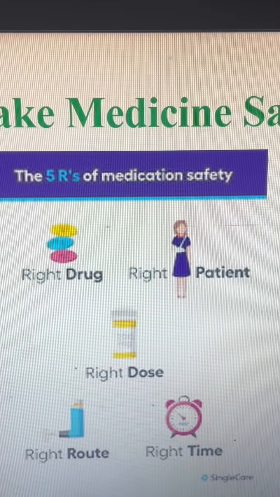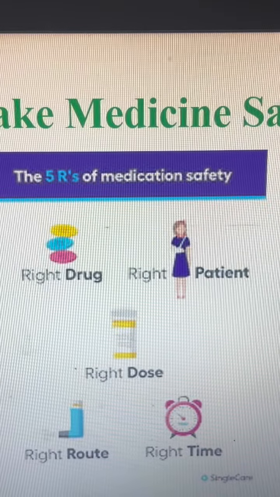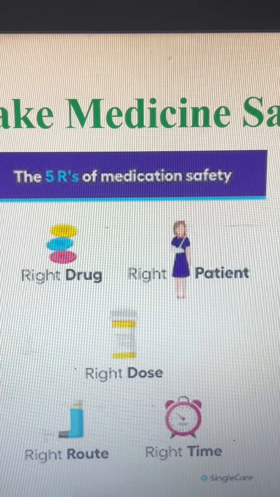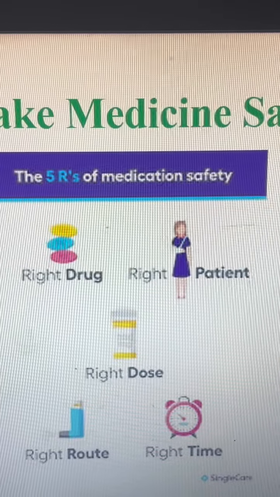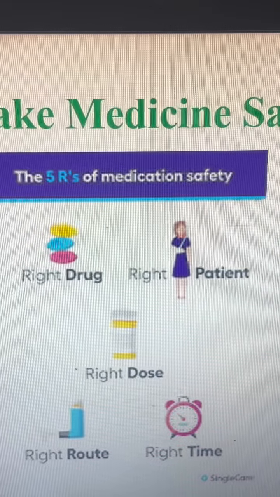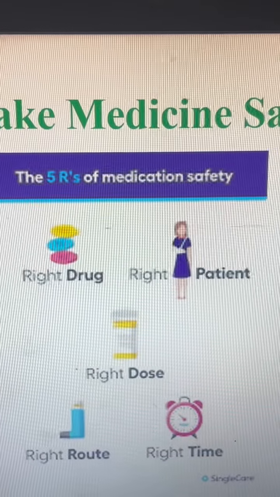Right drug to the right patient. If the prescription has been prescribed for patient A, then give that medicine to patient A only. Do not give it because another family member has a similar complaint, thinking I'll give that medicine. No, the complaint may be similar, but the treatment plan may differ. So don't prescribe your own medications to others.